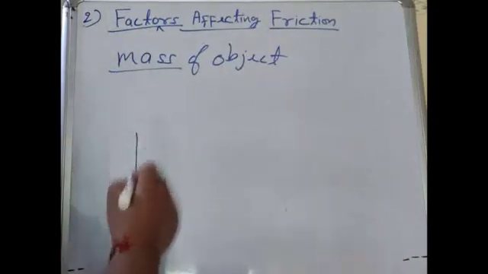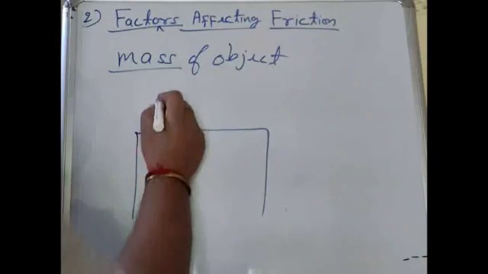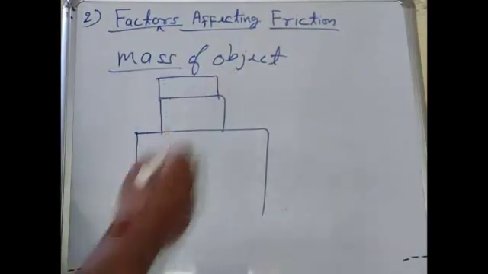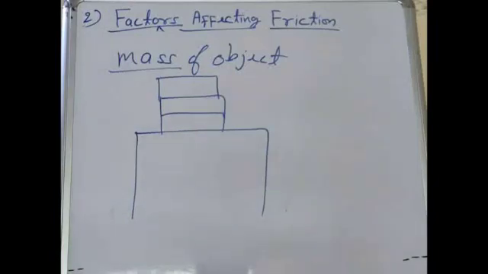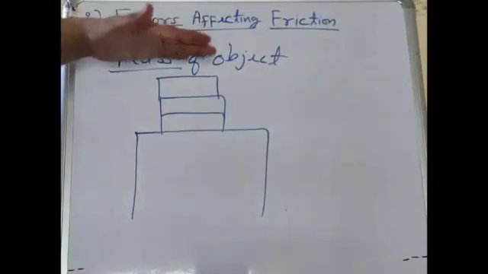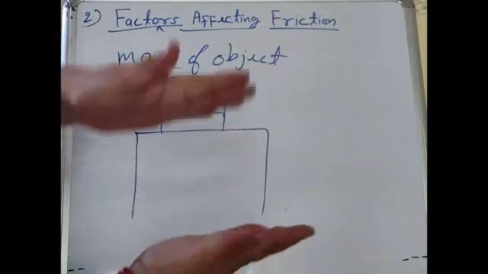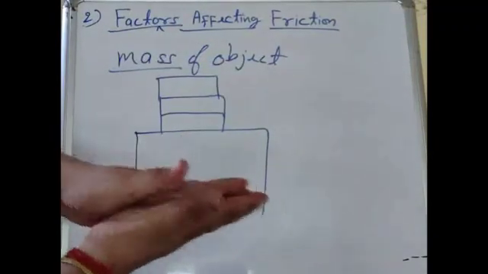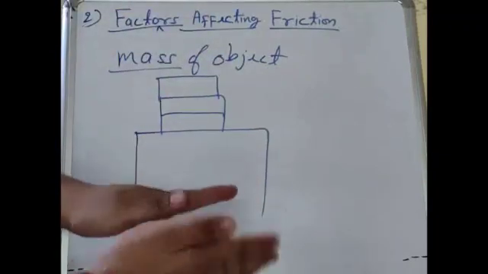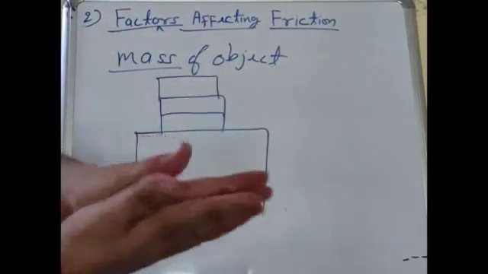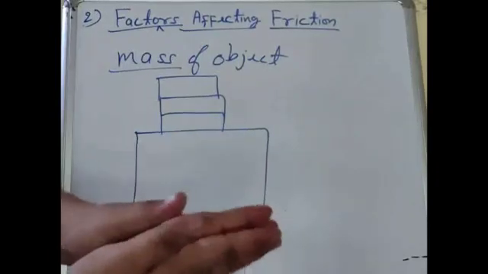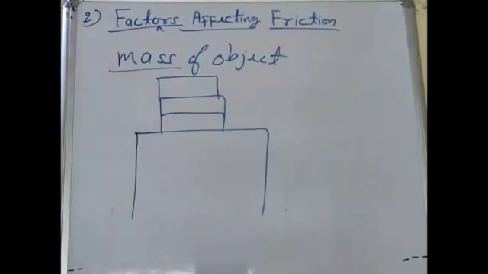Why? Because if we are adding two or three books, it means that there is more pressure of the books on the table. If there is more pressure of the book on the table, there is more interlocking between the surfaces. With a single book, there is less interlocking. Due to the high pressure when you put more books on a table, there is more interlocking, and due to the more interlocking, the book will not move easily. That's why there is more friction.